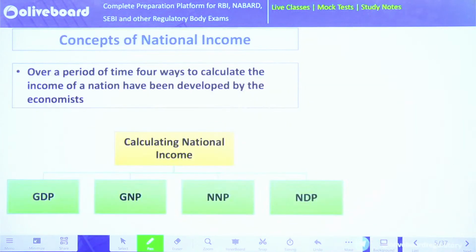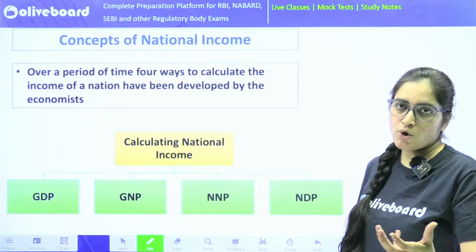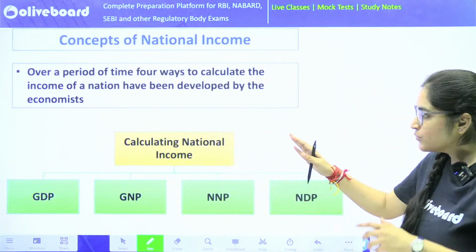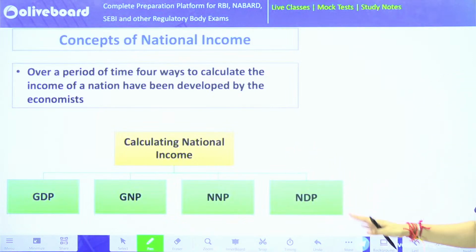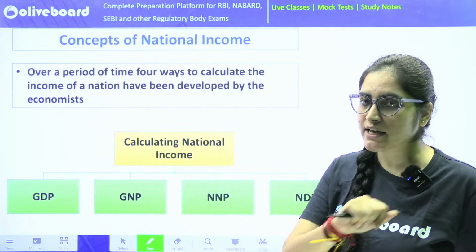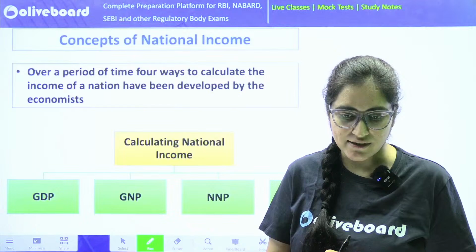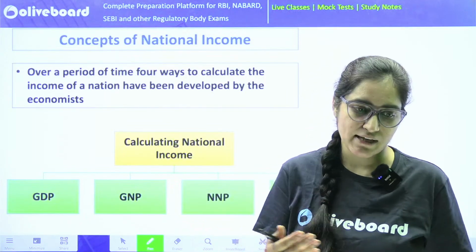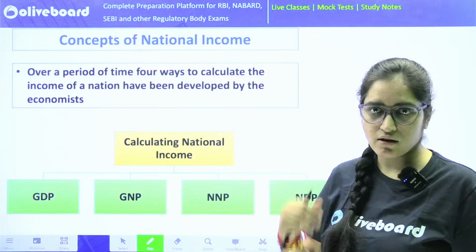Now if I talk about the core concept of national income, over the period of time we are calculating national income based upon these four aggregates. All in all, for national income accounting, there are eight types of aggregates. Let's have a look at how we can remember the eight. History is not that important, but yes, you should know what is there. At least give 5-10 minutes to that.